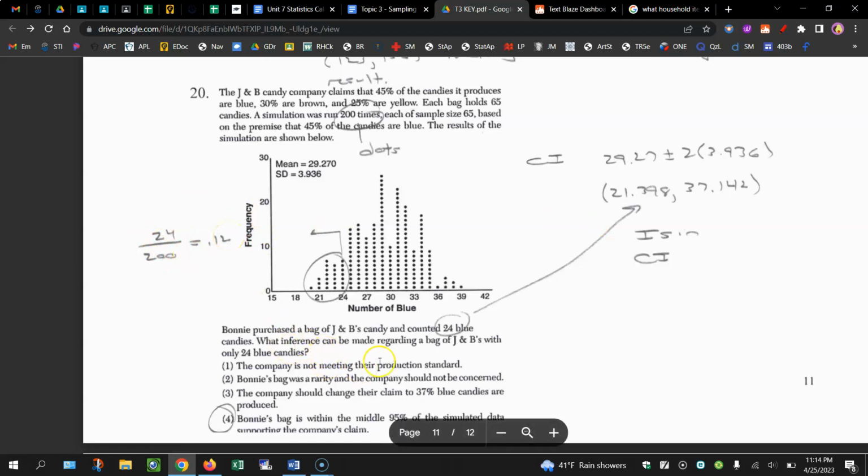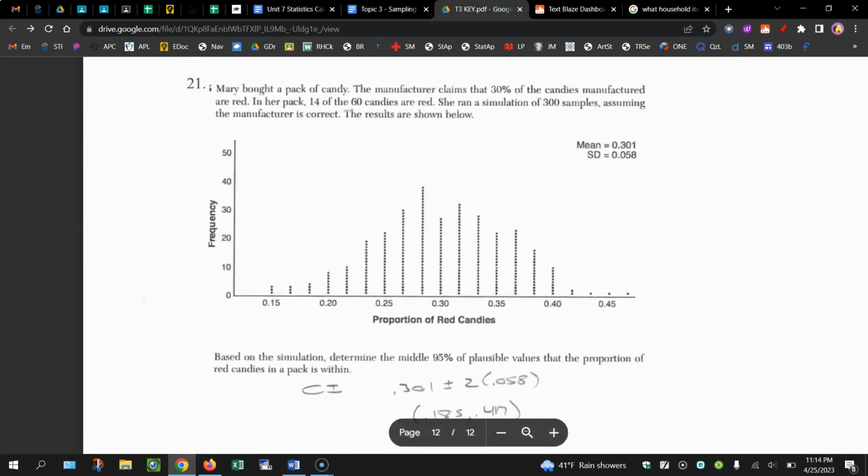If they're not meeting their production standard, then we would say the result was significant. It wasn't in the confidence interval. They should change their claim to 37% are blue. No, just because this 24 out of 65 is probably where they're coming up with that. That's what occurred in this one bag. We're not going to change the claim based on what happened in one bag. All right, let's move on to 21.